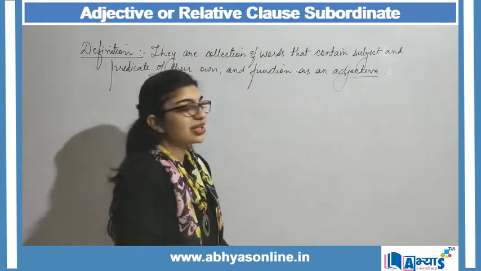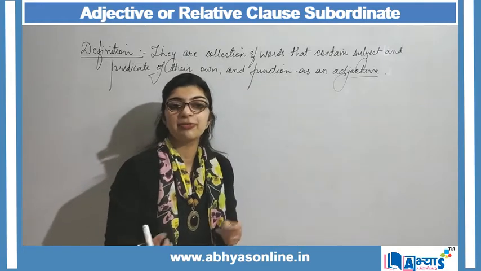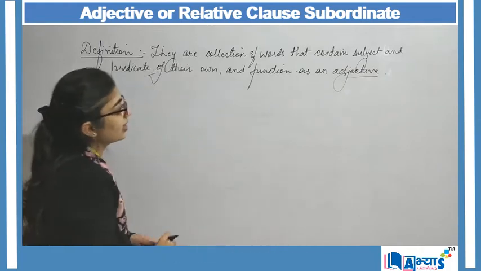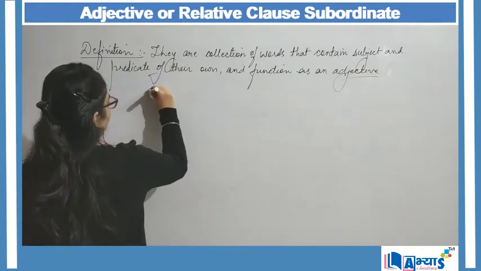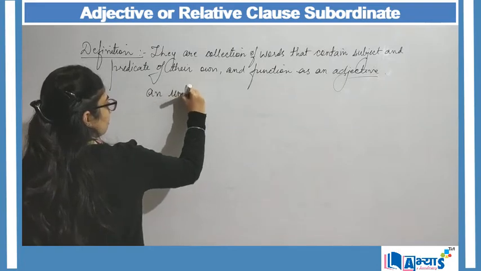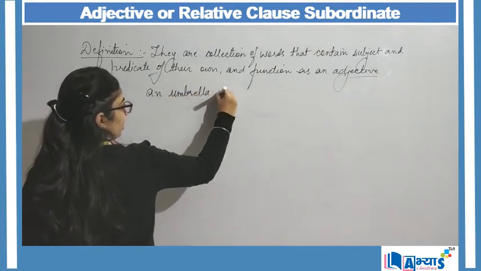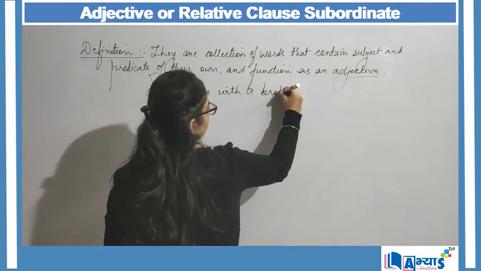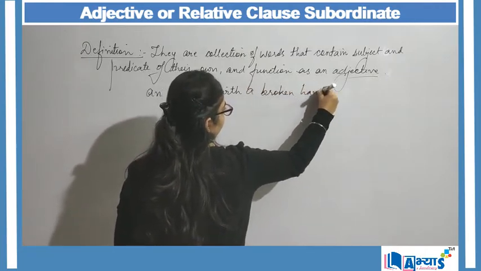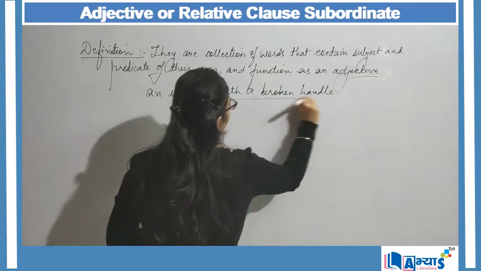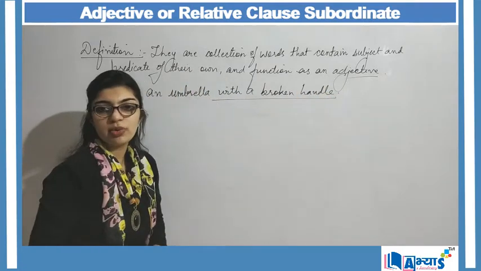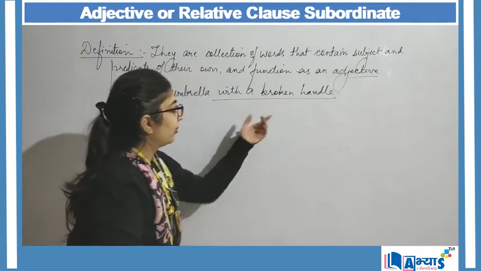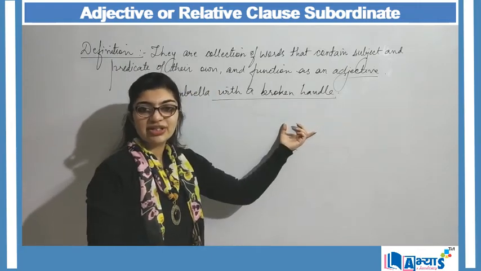Now let us understand the difference between adjective phrase and adjective clause. So my example is an umbrella with a broken handle. Now with a broken handle, I know it's a collection of words. Even my phrase is a collection of words. And broken handle is an adjective.